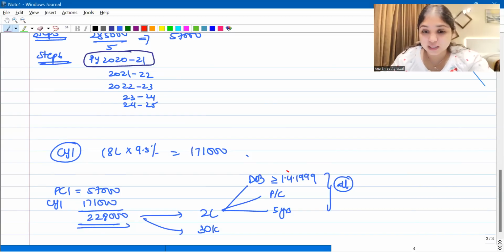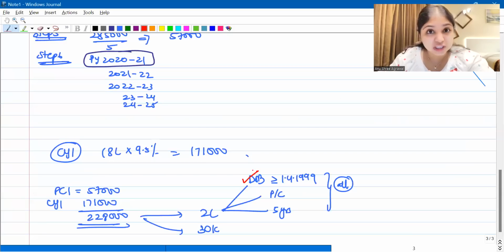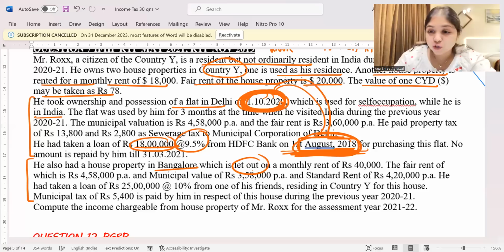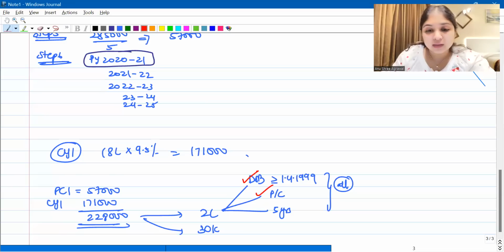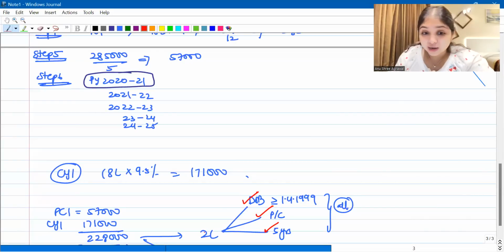Now, in this question, if you see the date of borrowing, was it on or after 1st April 1999? Yes, the loan was borrowed in 2018. This condition is fulfilled. Yes, the loan was borrowed for the purpose of purchasing this flat only. Even this condition is fulfilled. Was the construction completed within 5 years? See, the loan was borrowed in 2018. The construction was completed in 2020. So was it completed within 5 years? Yes, it was completed within 5 years.